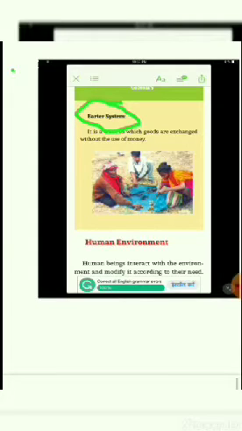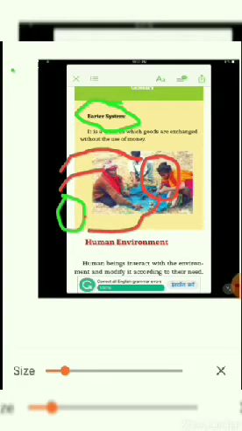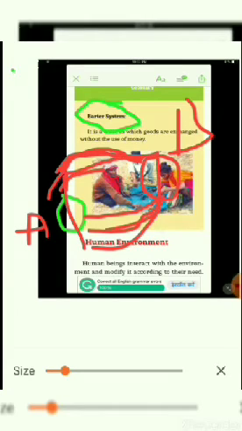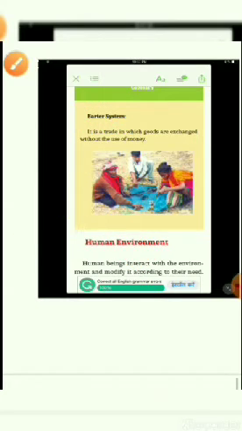Previously, in the old days, they used the barter system. Barter system means commodity exchange. Suppose I am giving him chocolate, he will give me some ice cream. Got it? Suppose A and B, he is giving chocolate, he is giving ice cream. So, this is a barter system, there is no money. This is how the previous world used the barter system.